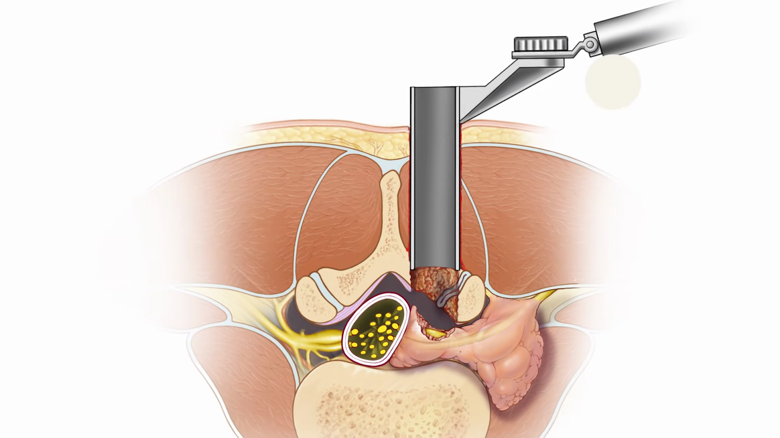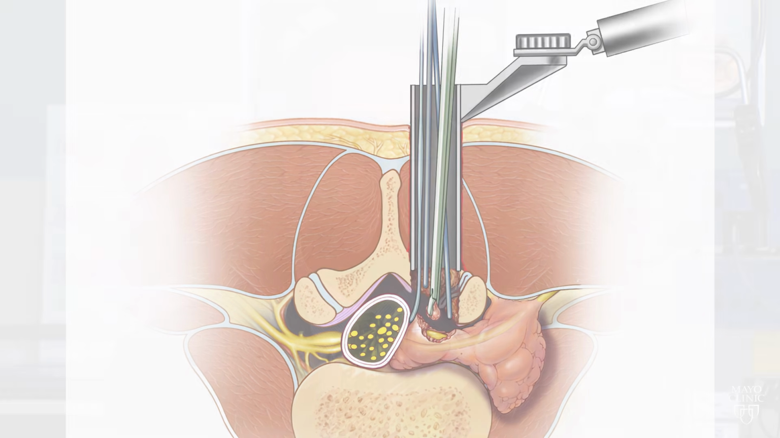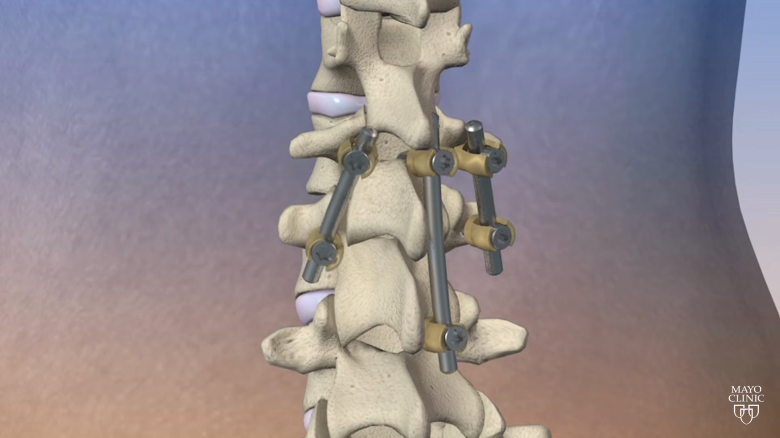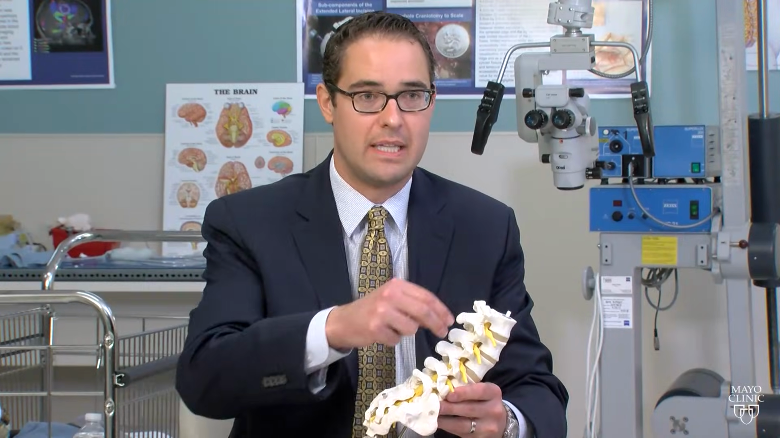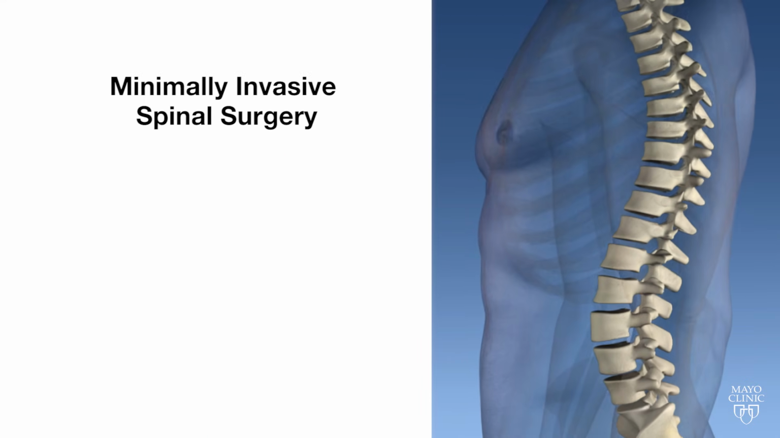The great advantage is that we're making smaller incisions, so there's less disruption of the soft tissue around the spine. Patients have typically less pain after surgery, lower rates of infection, and patients are able to recover and get back to life quicker. There are many different types of minimally invasive spine surgery, many different techniques that are used. What all of these techniques share in common is a goal of minimizing injury to the muscle and ligaments around the spine. In general, there are two types of minimally invasive surgery.